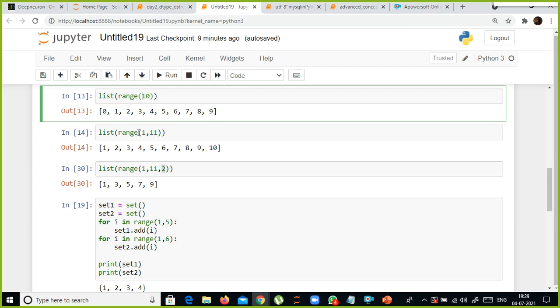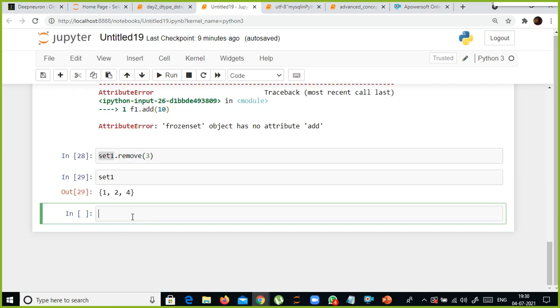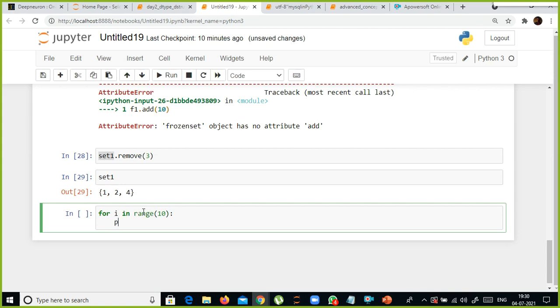Okay, this is sufficient for you to learn the next topics, like the nested loop and the control statement we discussed yesterday. And let us do one thing. Let us generate the values between 1 to 5. Supposing for i in range 10, this i is nothing but a variable. Print i.